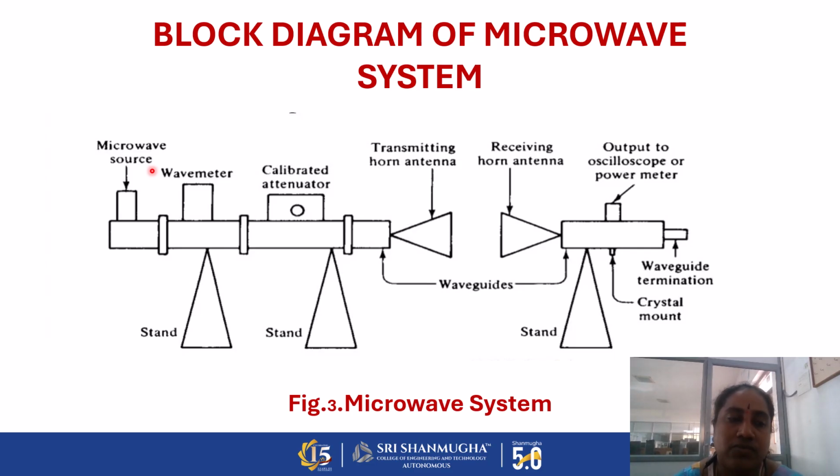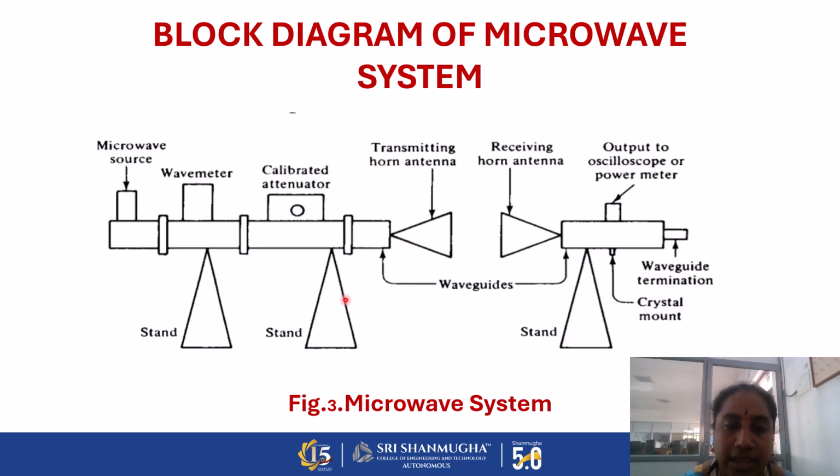For low frequency, in general, we are using a normal power supply with a voltage range from 0 to 30 volts. Here we are using high frequency ranges for the microwave system, so we can choose the klystron power supply as the microwave source. And second one, wave meter. Here we can fix some of the active and passive elements. And next one, attenuator. We are fixing the attenuator in the transmitter section mainly for controlling the power level of the entire microwave system.